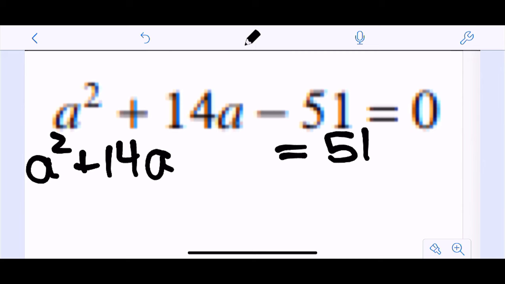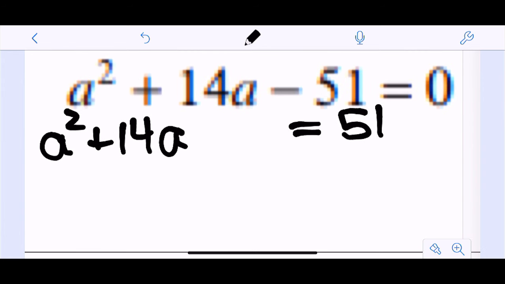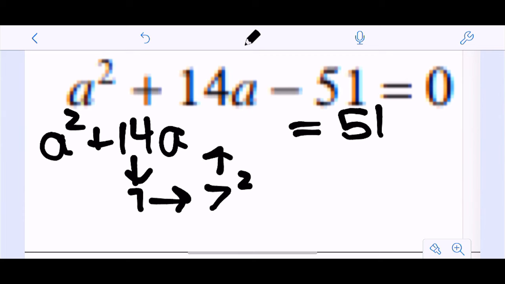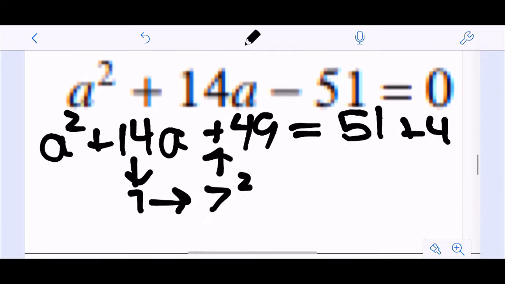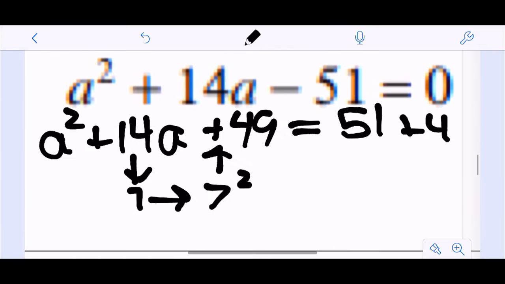And that is going to give me a squared plus 14a equals 51. And I leave a blank there so that I have some space, right? So half of this is 7. Square that number, it's 49. And in an equation, whatever you do to one side, you do to the other, right? Now, I'm pretty excited about those numbers over on the right side because that's going to give me 100, which I know the square root of.